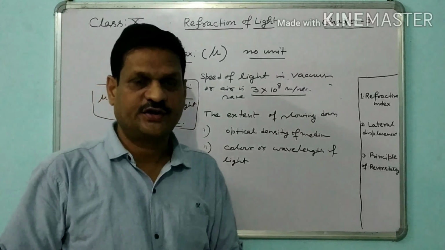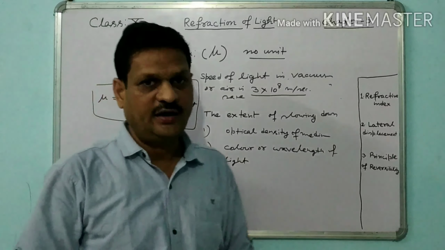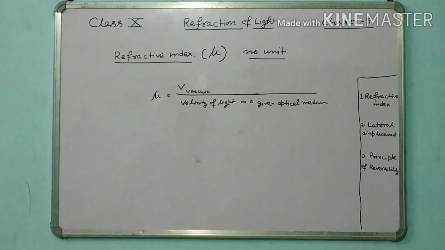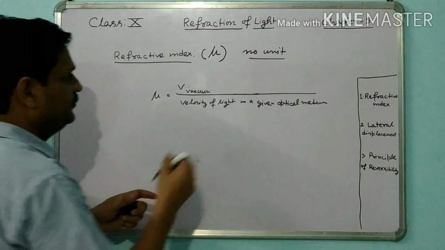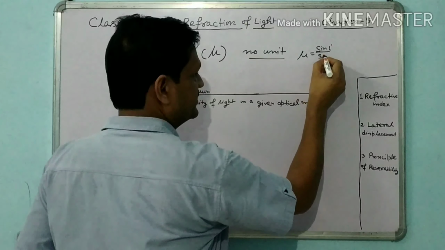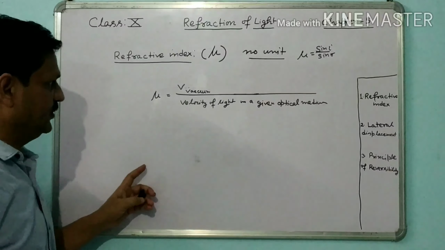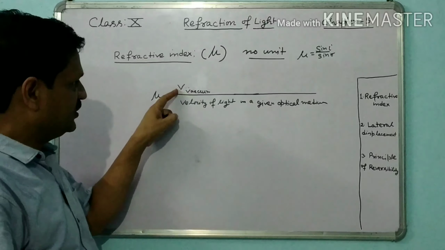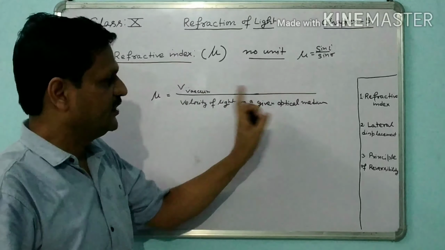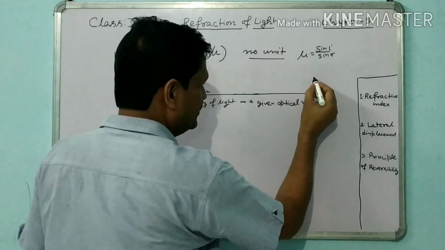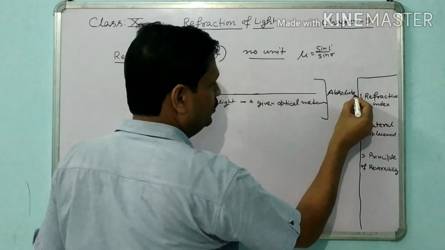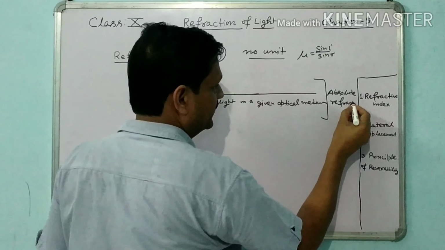Let me explain this in more detail. According to Snell's law, mu is equal to sin i by sin r. In terms of velocity, mu is equal to velocity of light in vacuum divided by velocity of light in a given optical medium. This is called the absolute refractive index.